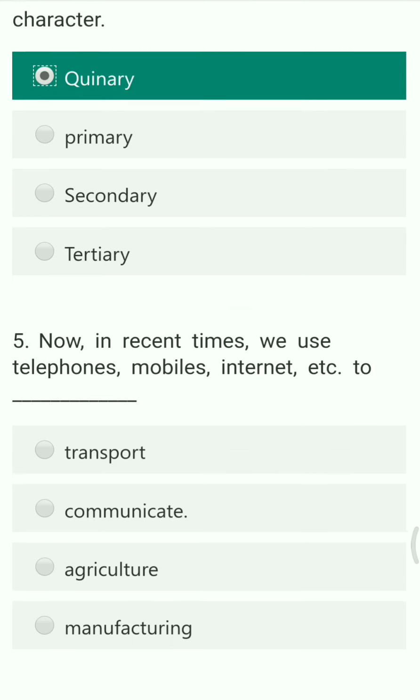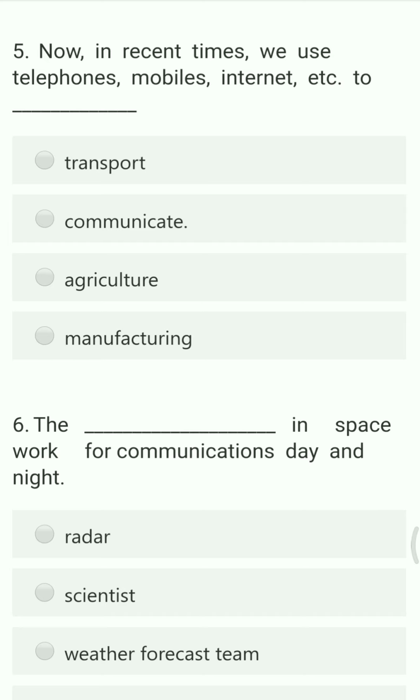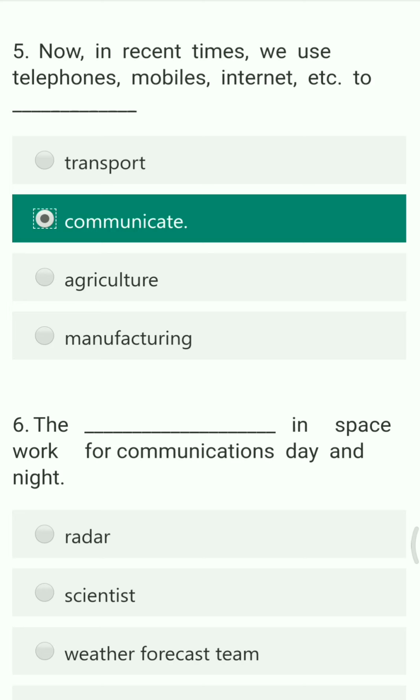Next question. Now in recent times we use telephone, mobiles and internet to dash. The options are transport, communicate, agriculture and manufacturing. The right answer is to communicate. All these are the devices or mediums by which we can communicate with other people.